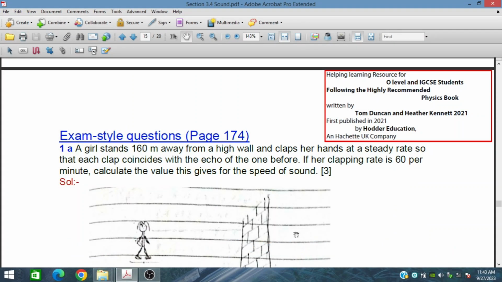In this session, we will discuss exam style questions from the topic of sound from the subject of O-level physics. The book is written by Duncan and Heather Kennett and published by Hodder Education. Exam style questions are available on page 174.